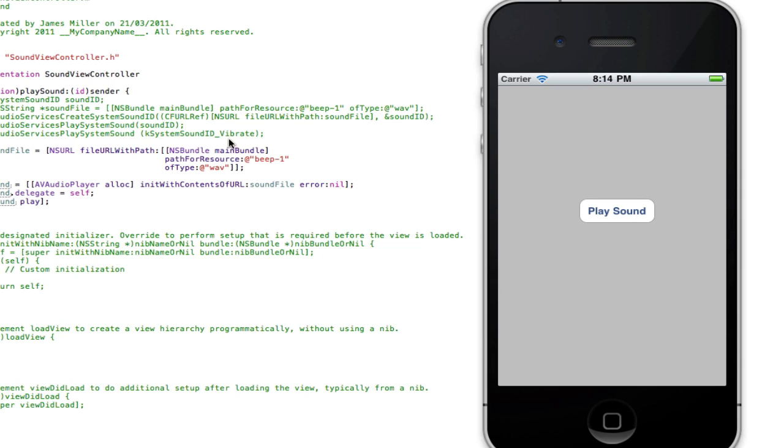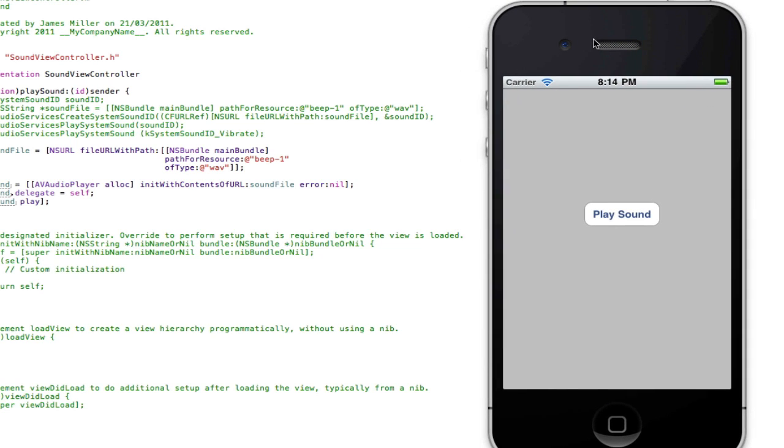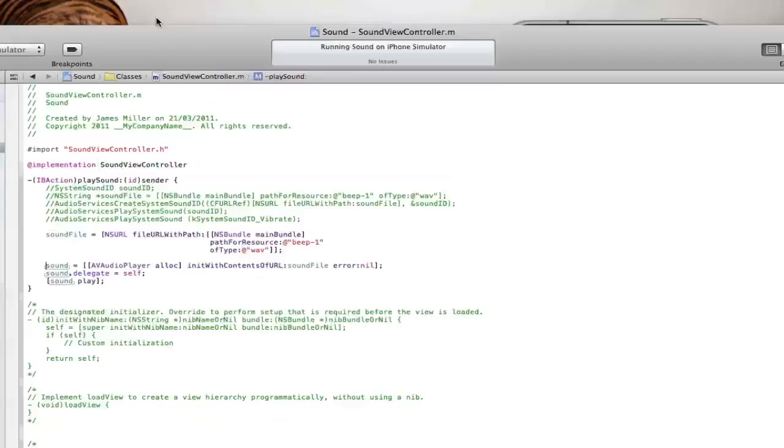Unlike the other one we used where it will play straight away, this one will take a little time to play. But as I said, this does support longer files, so longer songs. So you can play background music with this or something like that. And I'll teach you how to loop it, and how to change the volume, play, pause, and stop in the next tutorial.